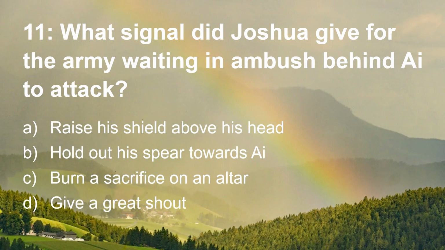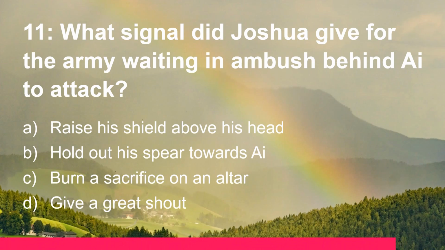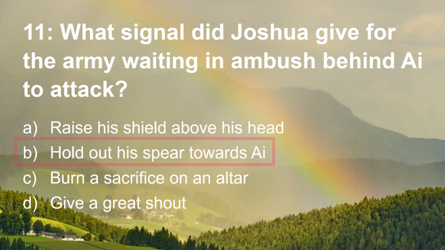Question 11. What signal did Joshua give for the army waiting in ambush behind Ai to attack? Was it raise his shield above his head, hold out his spear towards Ai, burn a sacrifice on an altar, or give a great shout? And he held out his spear towards Ai. In Joshua chapter 8.